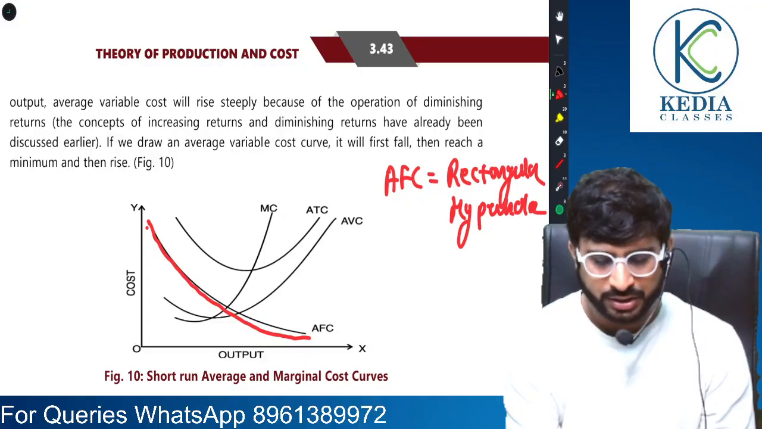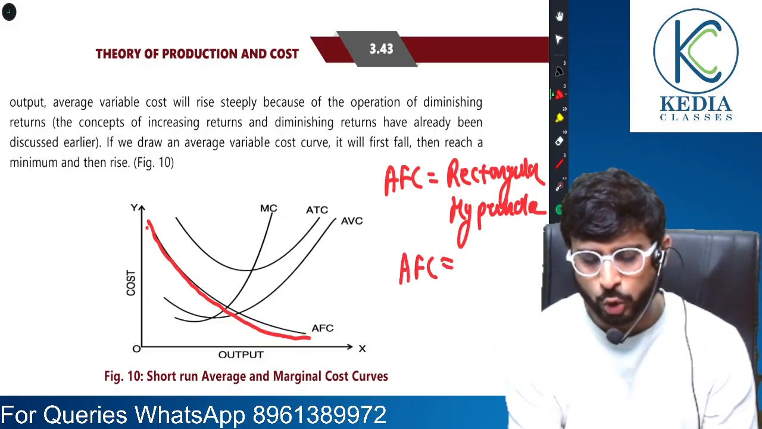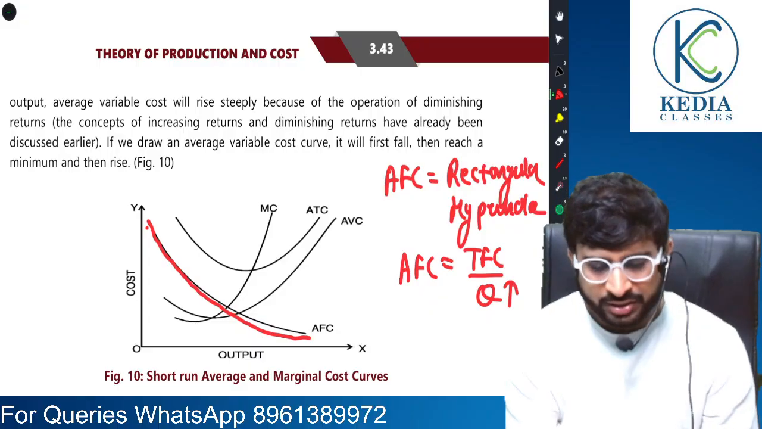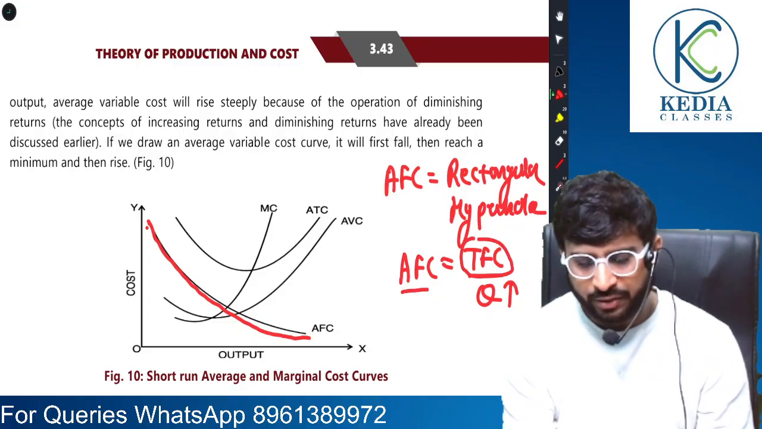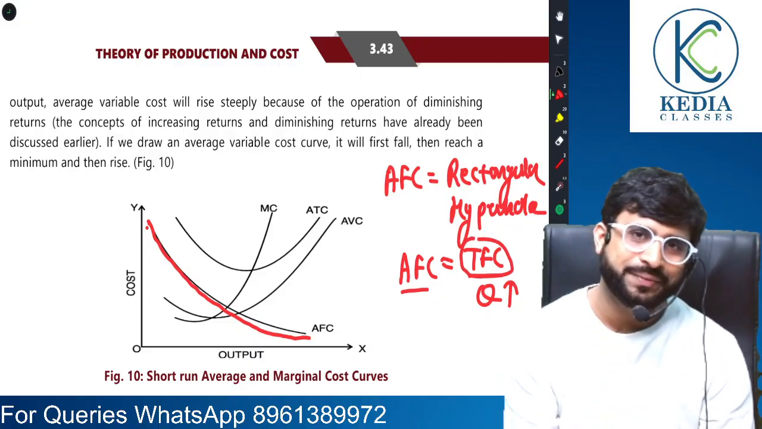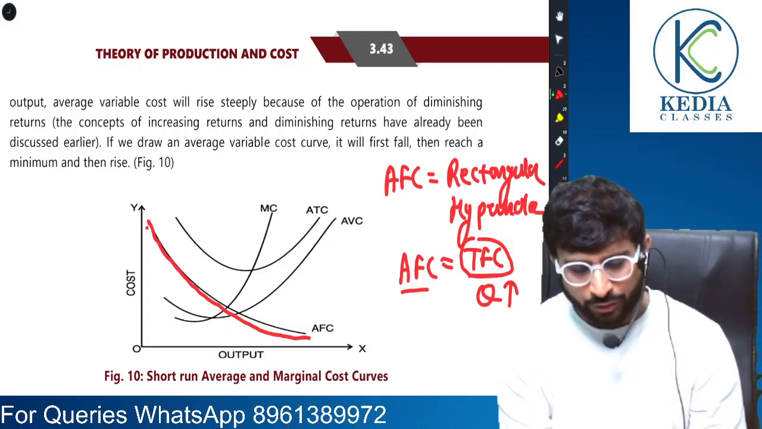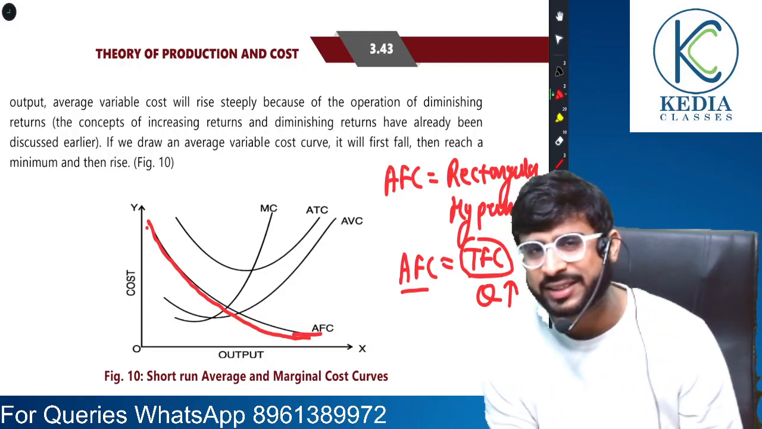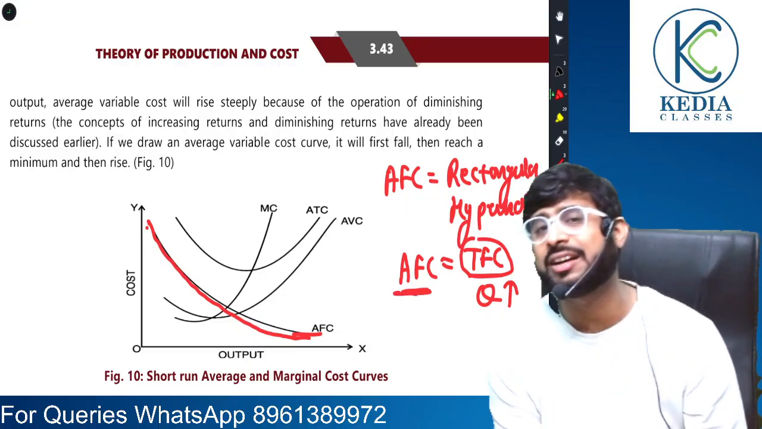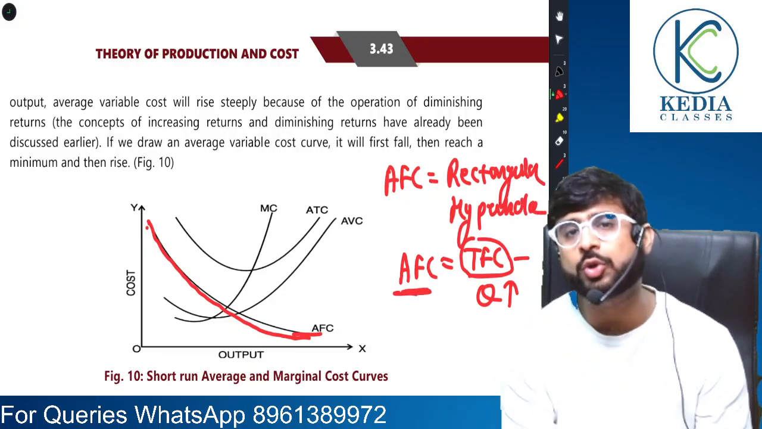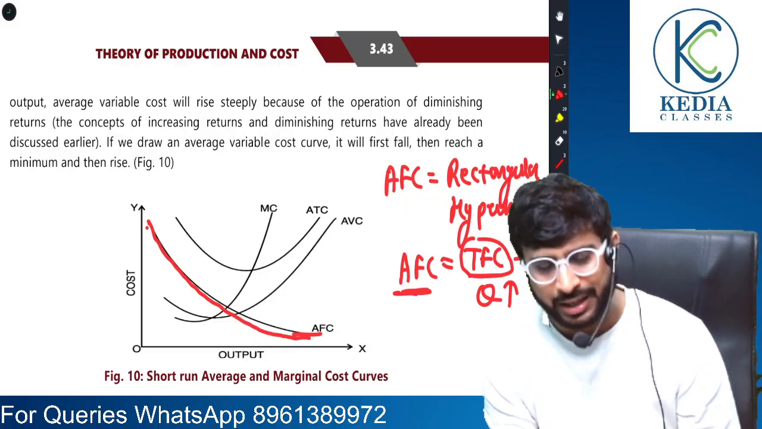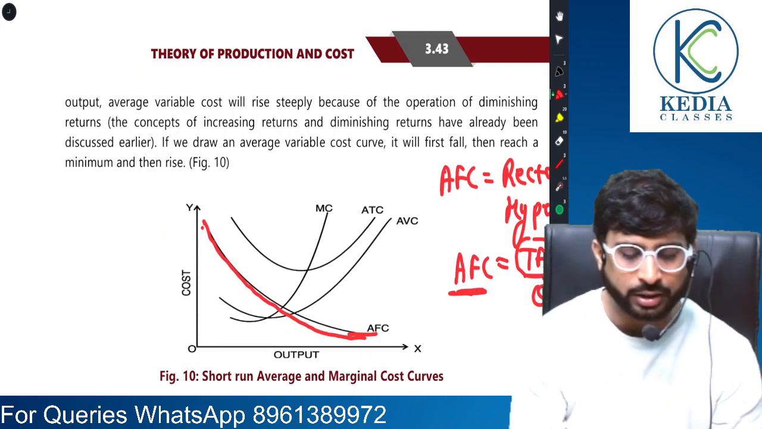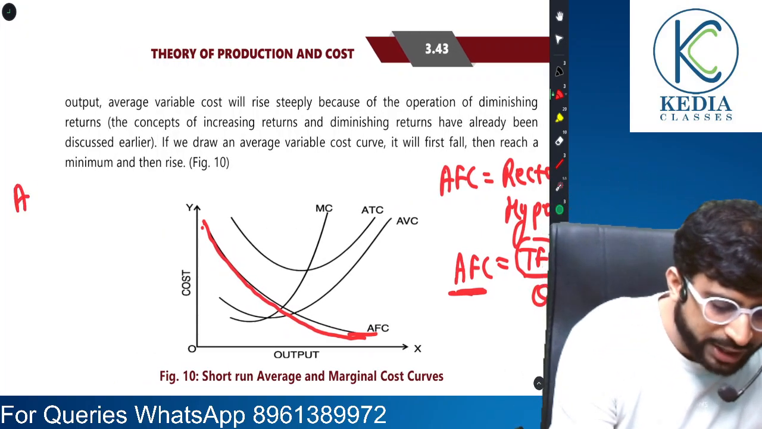Now, why this shape? AFC is total fixed cost by quantity. So when quantity rises, since TFC is constant, AFC will gradually fall. Yes or no? And therefore the AFC curve keeps falling. Will it touch the x-axis? No, because AFC can never be zero. Why? Because total fixed cost is never zero. Understood, sir. So the shape of AFC is clear.